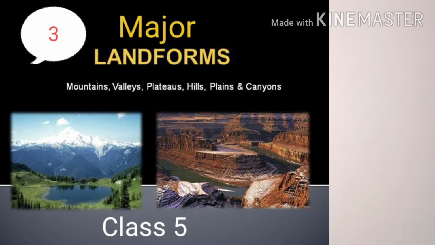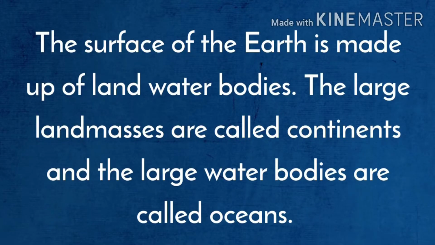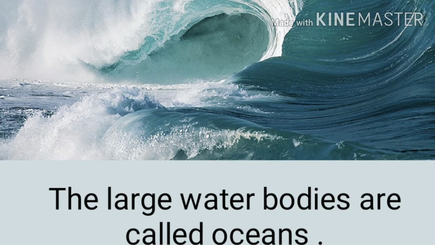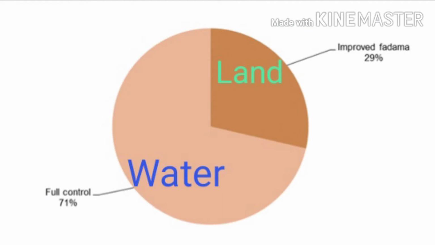Today we will discuss the third chapter of social science, major landforms. The surface of the earth is made up of land and water bodies. The large land masses are called continents and the large water bodies are called oceans. About 29% of the earth's surface is under land and about 71% of it is under water.